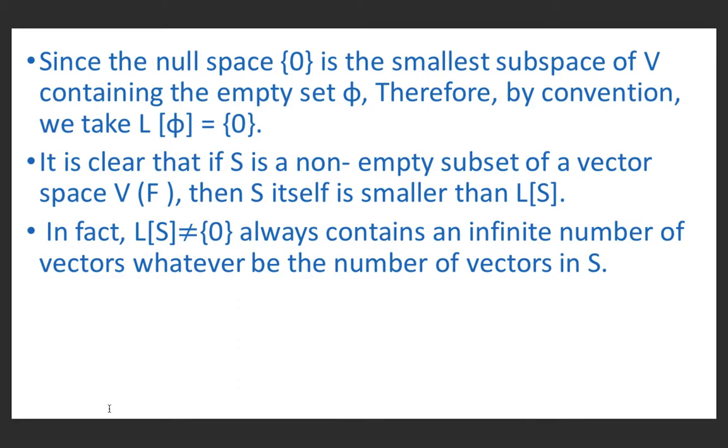Since the null space 0 is the smallest subspace of V containing the empty set phi, therefore by convention we will write that the linear span of phi is the null space 0. It is clear that if S is a non-empty subset of vector space V over F, then S itself is smaller than LS. In fact, LS always contains an infinite number of vectors, whatever the number of vectors in S.